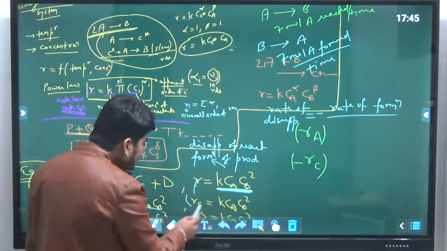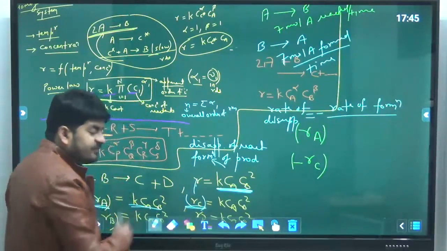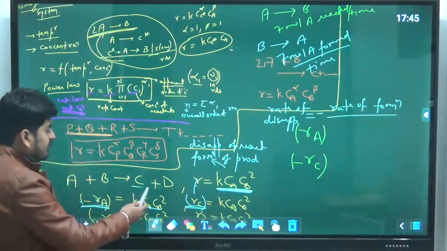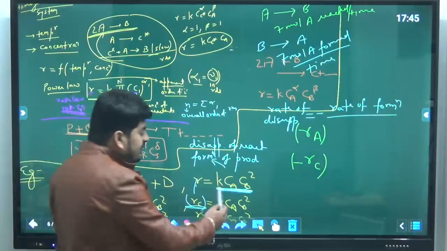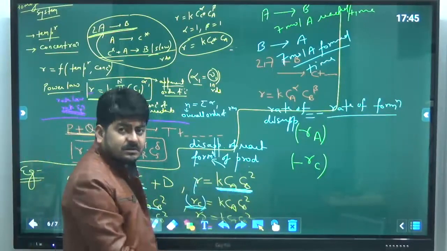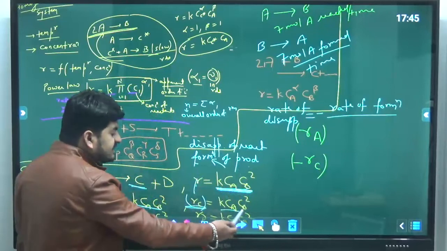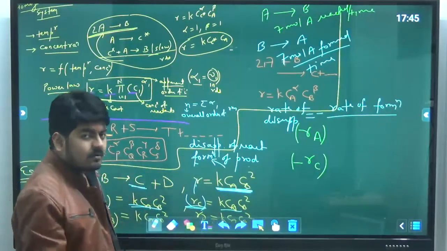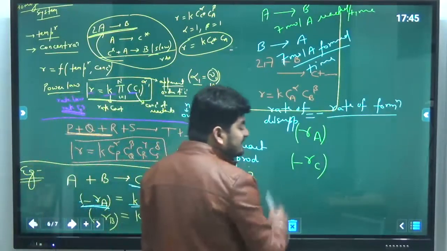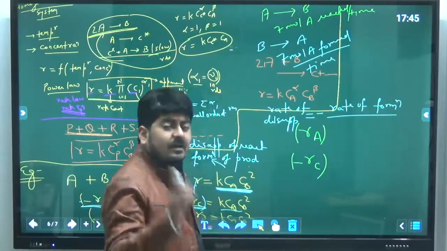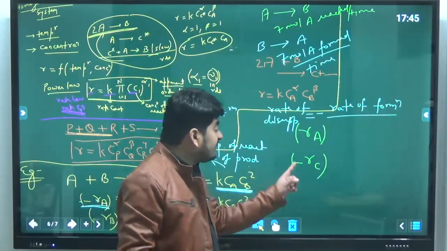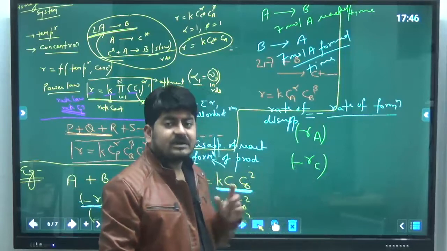I was talking about the rate of reaction in terms of formation of C. C is the product, and this is also representing the formation of product, so I will say as it is k Ca Cb square. But now if they are asking minus Rc, meaning rate of reaction in terms of disappearance of C, what is C?